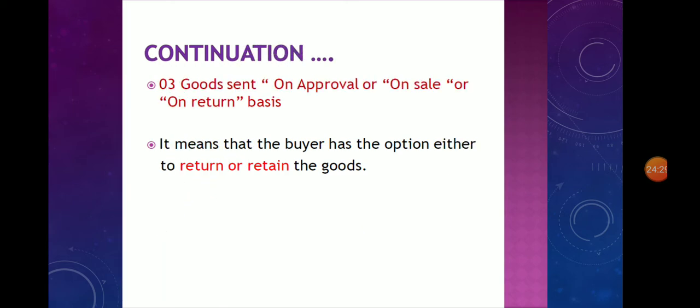Then goods sent on approval or on sale or return basis. It means that the buyer has the option either to return or retain the goods.